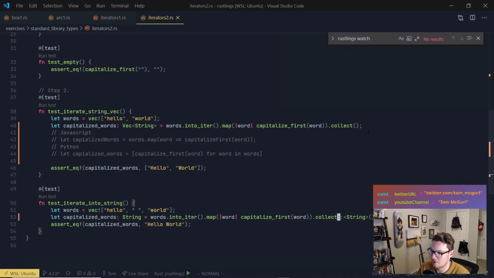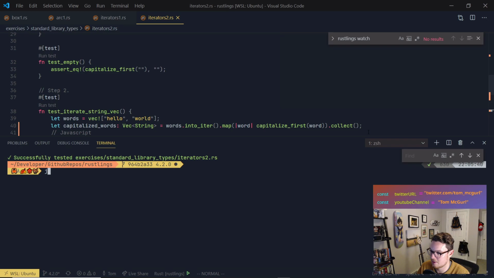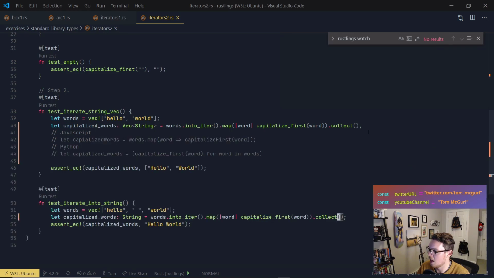And here, I wonder if we even need to do this because of the type. Let's see. So we don't even need to do it there. Why? Because we've declared the type here. So it's able to infer that we're going to want to collect it as a string. Patatas in the chat says you can also do collect vec with the underscore instead of specifying the type. It's called turbofish. What is that? I'll have to look that up. But so this is pretty great. So we're calling collect because we have the type here. It is able to infer that, right? And so it knows to collect it as a string, and then we just do the test.